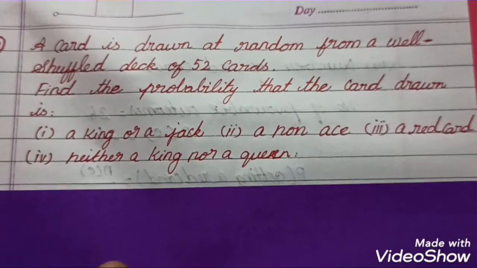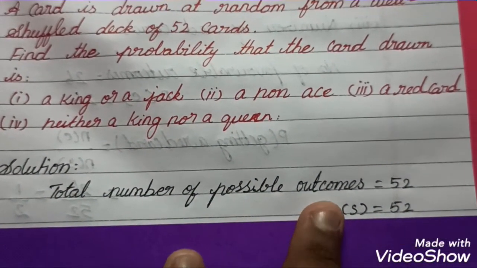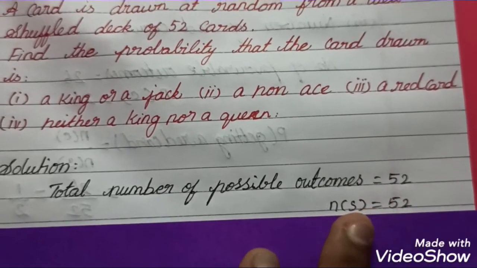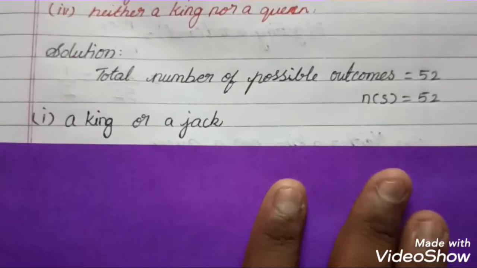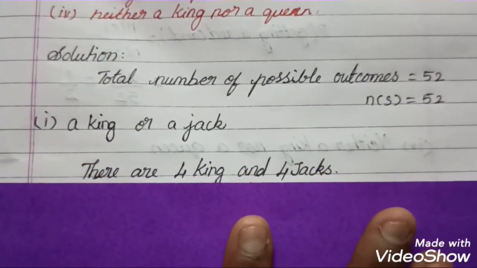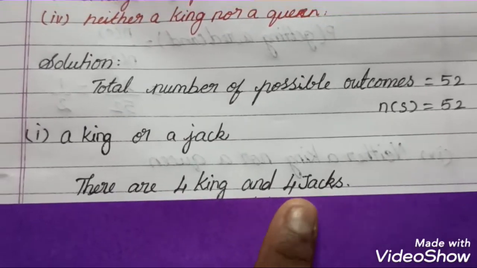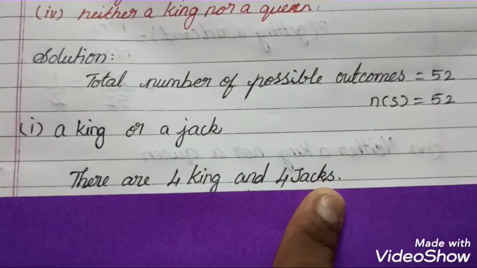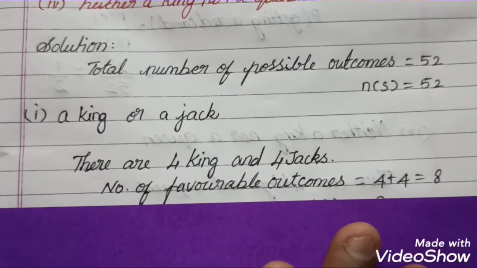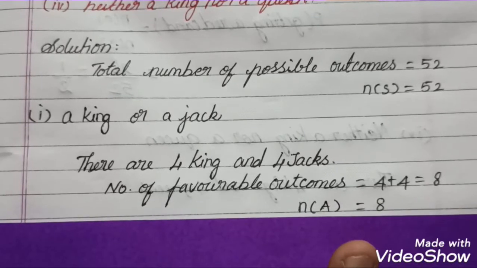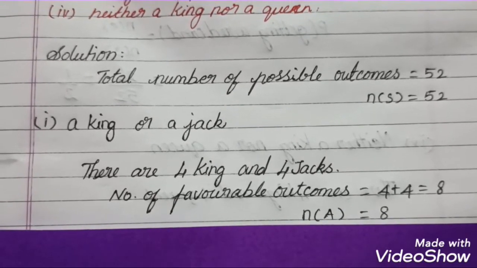First, a king or a jack. Before that, what is the total number of possible outcomes? It should be 52, so n of S is equal to 52. So the first question, a king or a jack. How many kings and how many jacks are there? There are 4 kings and 4 jacks in a pack of cards. So our total favorable outcomes should be 4 plus 4 equal to 8. I take this event as A, n of A is equal to 8.